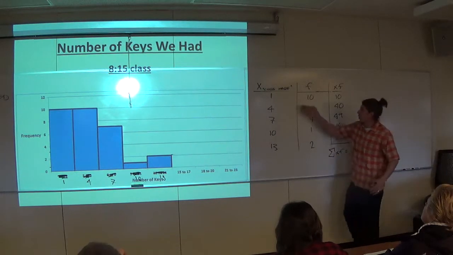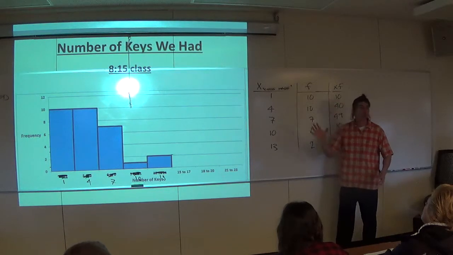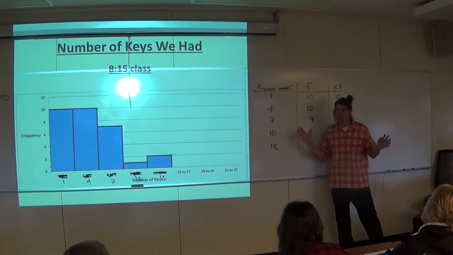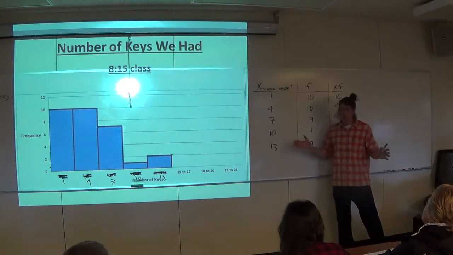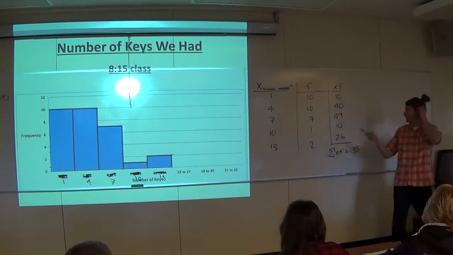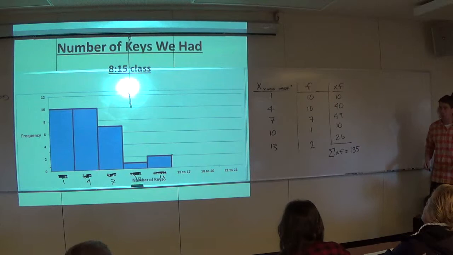That's why you can't just go 1 plus 4 plus 7 plus 10 plus 13 and divide by 5, which a lot of students are going to want to try to do. Oh, just add up the 5 data points and divide it by 5 and that's your average. That assumes that you've got equal frequencies across the board, which you might not have, which we definitely don't have in this case. You've got a great data set here. It's ridiculous. Cool? All right.